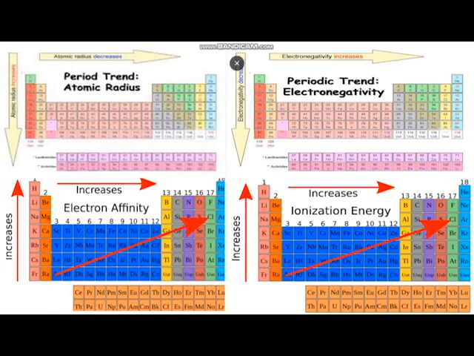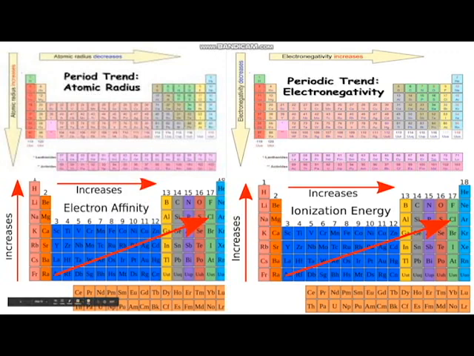The atomic radius increases as you go down and decreases as you go right, so increases as you go left. Therefore, francium is going to have the largest atomic radius. We take a look at electronegativity. It increases as you go right and decreases as you go down, so increases as you go up. And since all the noble gases are full octet, they can't attract any electrons. Therefore, fluorine is going to have the highest electronegativity.